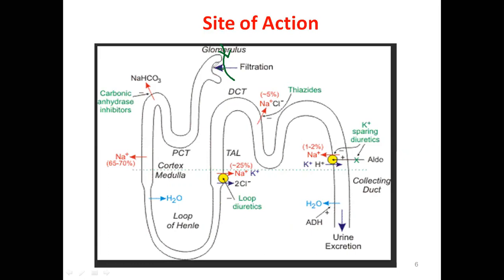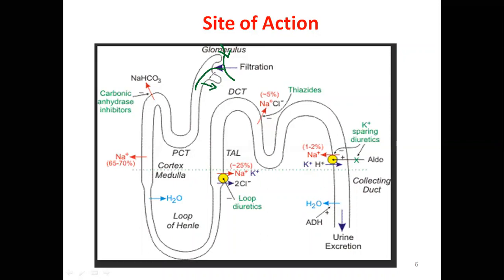When they are filtered, they enter into the glomerulus. But because of their heaviness, they will not be reabsorbed here, or only minimally. So when they stay here, because of osmolality, glucose, mannitol, all these are solutes.